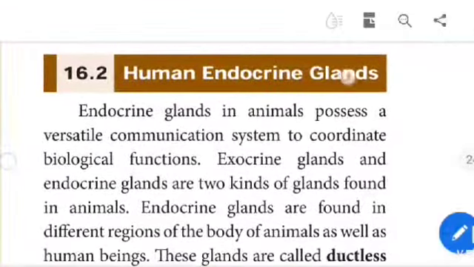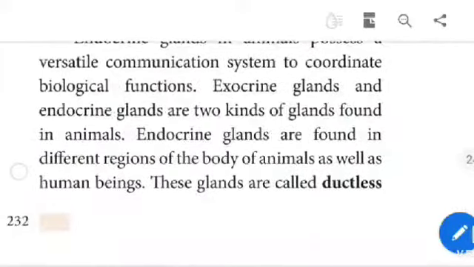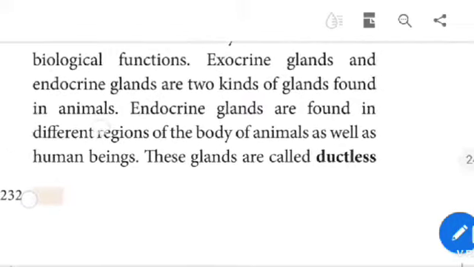Human endocrine glands. Endocrine glands in animals possess a versatile communication system to coordinate physiological functions. Exocrine glands and endocrine glands are two kinds of glands found in animals. Endocrine glands are found in different regions of the body of animals as well as human beings.